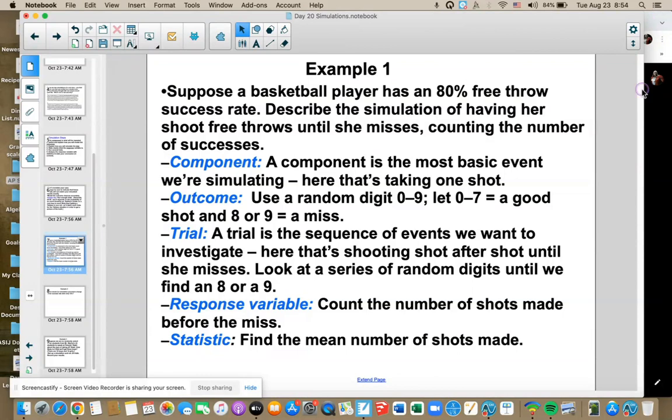What you can do is run a simulation. To find out if something's unusual or not: is it unusual for someone who really is an 80% free throw shooter to sometimes just get 3 out of 10? Is that really unusual, or does it just happen every once in a while and I happened to see it? Can I start telling them I don't think you're an 80% free throw shooter? We want to know if what I saw is unusual or not. That's where we're going.